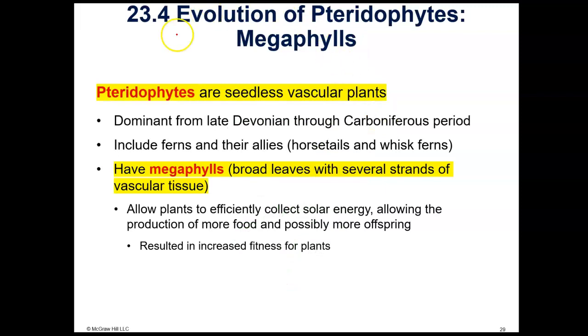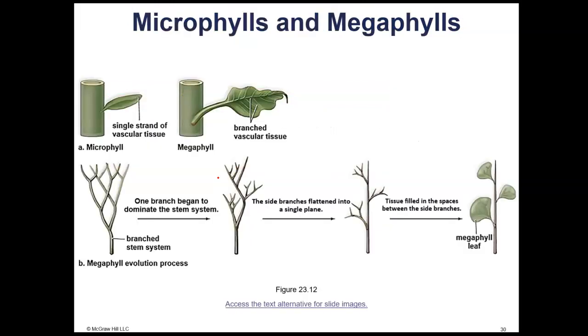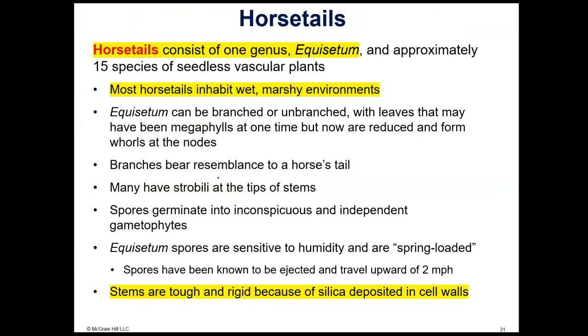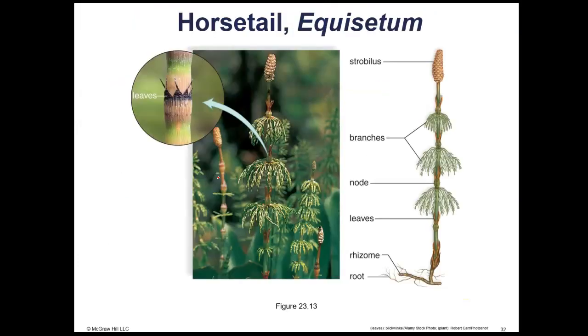Now we're going to move on to our next group of seedless vascular plants, the phylum Pteridophyte or Pteridophyta. Their leaves are larger and they have more than one strand of vascular tissue, so we call them megaphylls. Some examples of the Pteridophyta are horsetails, which look like this. They also have strobili.